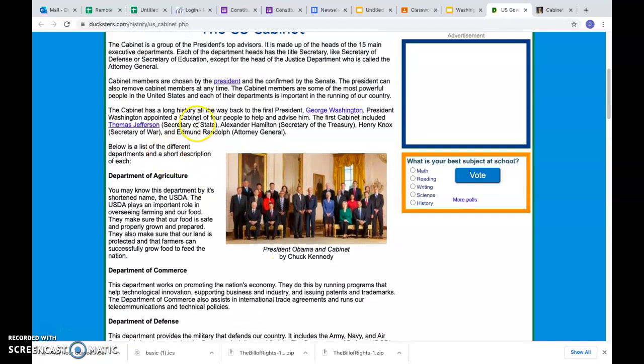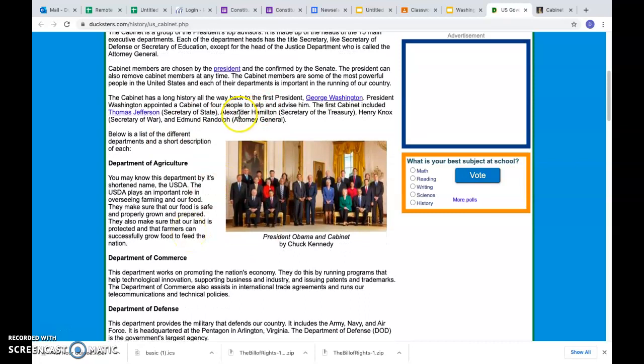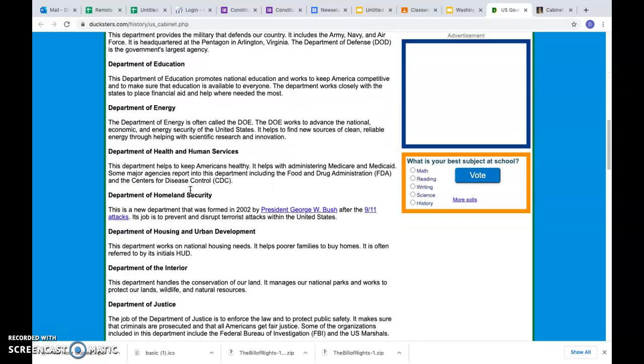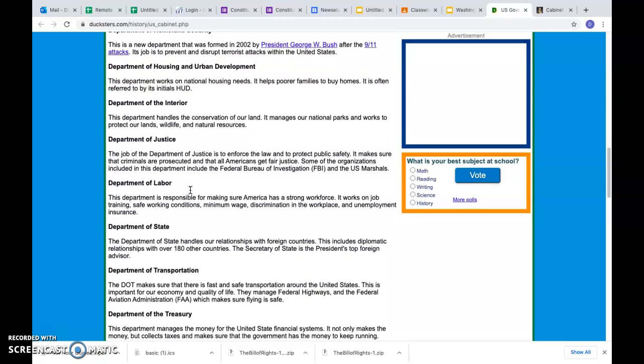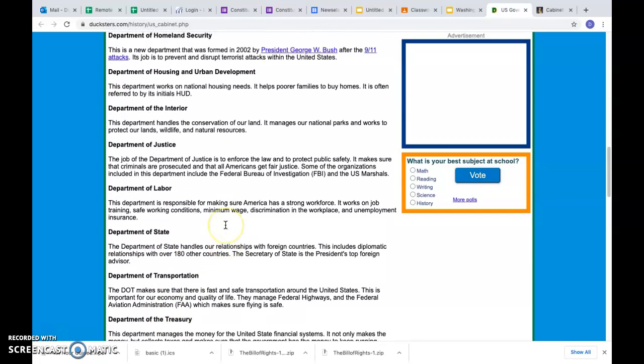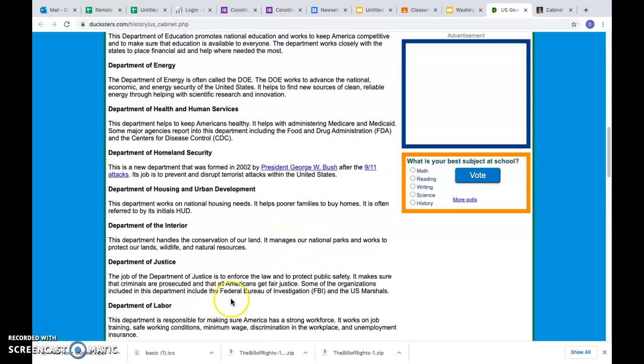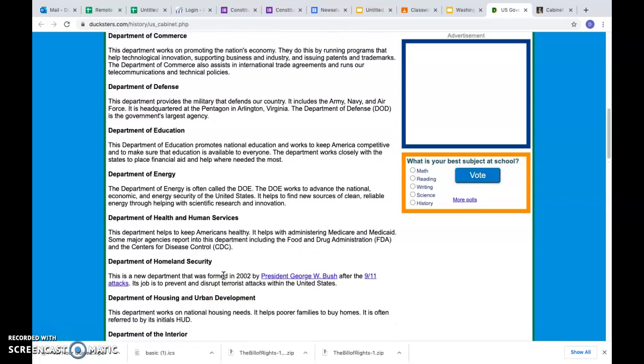We've got Thomas Jefferson, Secretary of State. Alexander Hamilton, Secretary of Treasury. So here is, like I said, a list of each department. Department of State, that's where the Secretary of State works out of. Department of Treasury, Secretary of Treasury. So you kind of get this, not too difficult. Department of Justice is going to be where the Attorney General works out of.